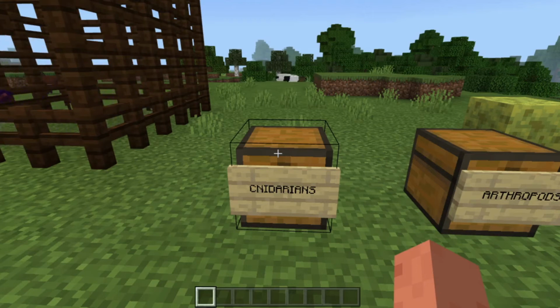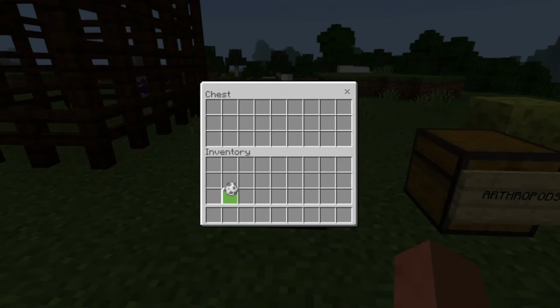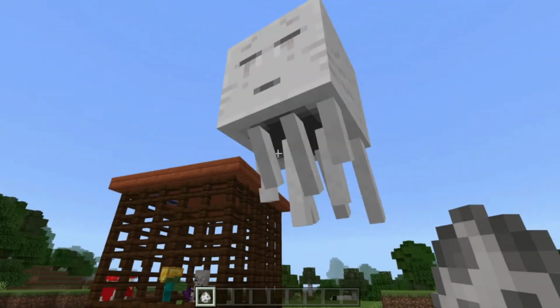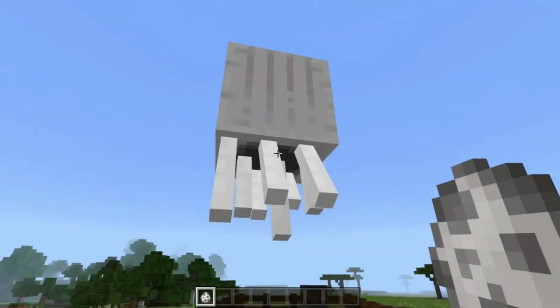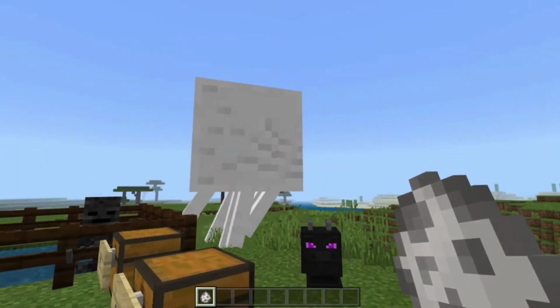But we don't have jellyfish in Minecraft, but we have a similar creature to jellyfish. Can you think of one creature that looks like a jellyfish? A giant jellyfish that floats in the air? Well, we have the ghast. Yes, they look like jellyfish. Jellyfish are cnidarians, remember.